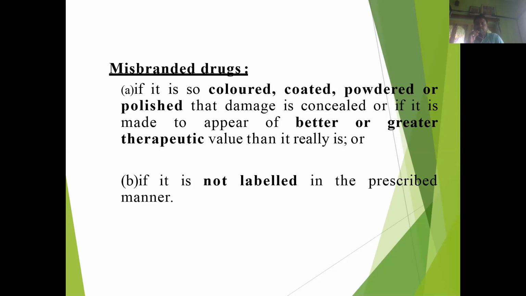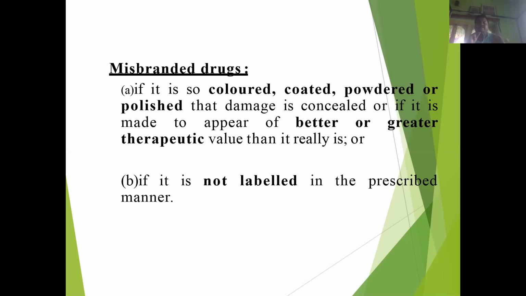So what is a misbranded drug? Misbranded drugs are those drugs which are colored, coated, powdered, and polished to conceal the damage of the drug, or sometimes made to appear of greater or better therapeutic value than the original value it has.